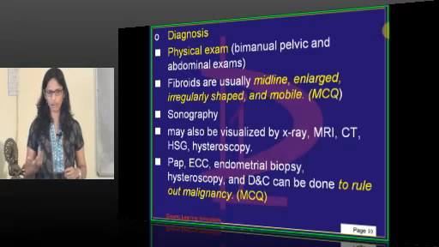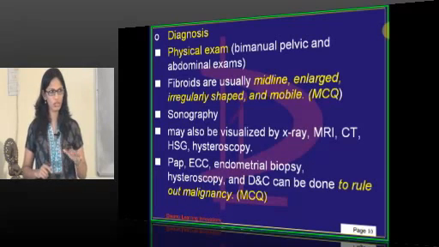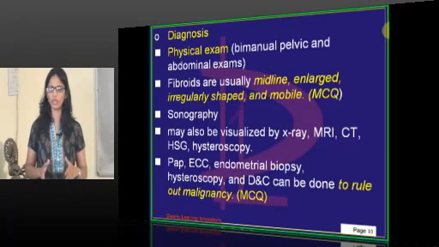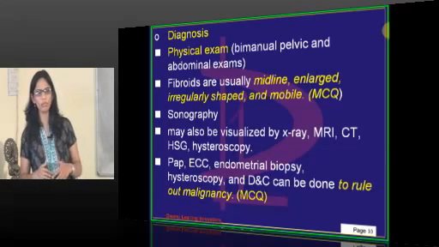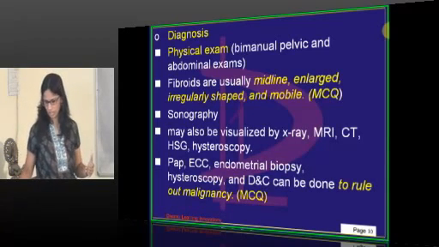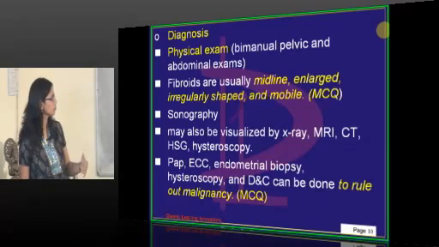In CA endometrium, you have to remove the ovaries. So the main thing is that any patient presenting with menorrhagia, you have to do a dilatation and curettage just to find out whether it is a normal endometrium and not CA endometrium, and then you can proceed with myomectomy or hysterectomy, whatever is required for that patient.